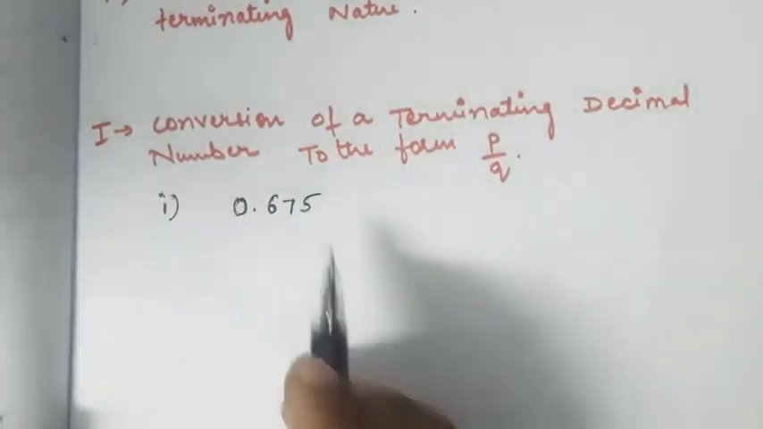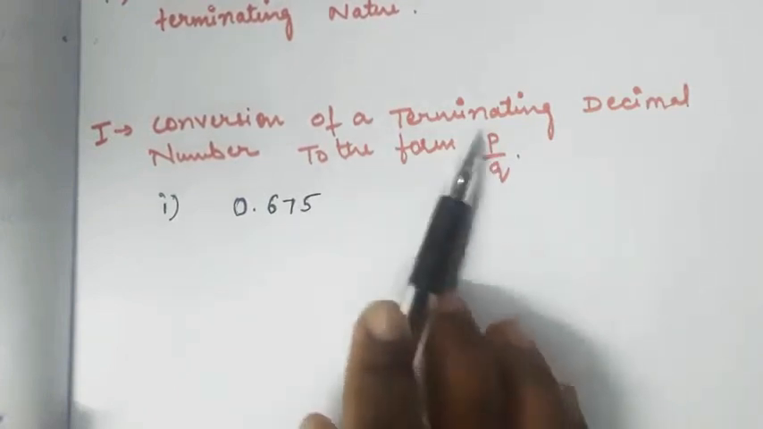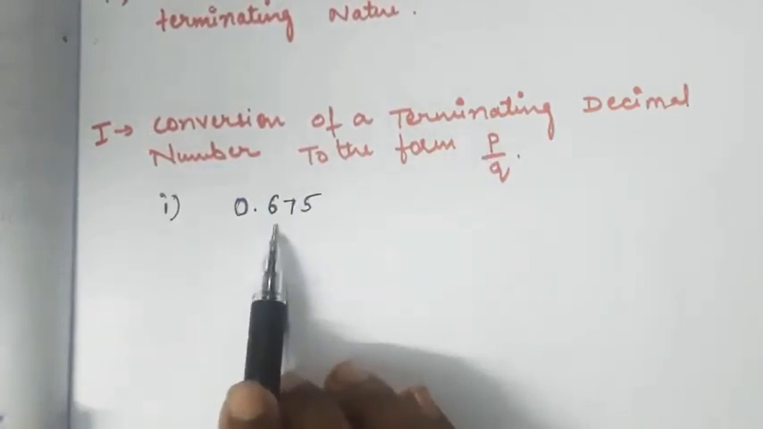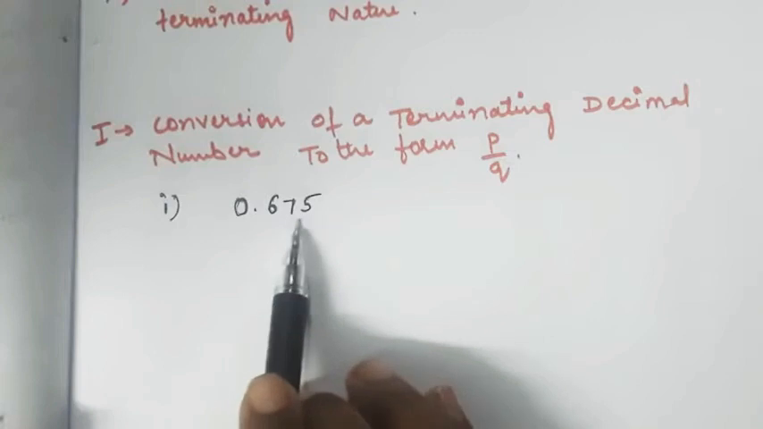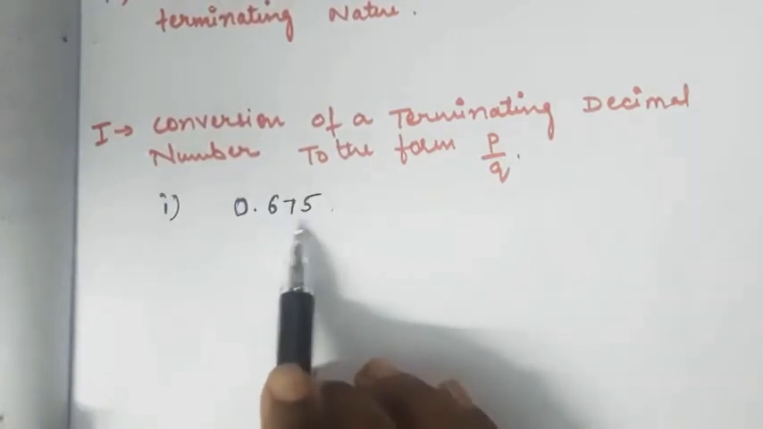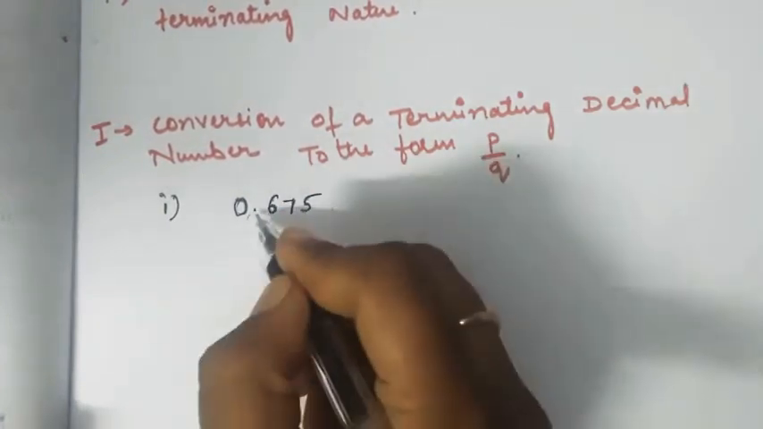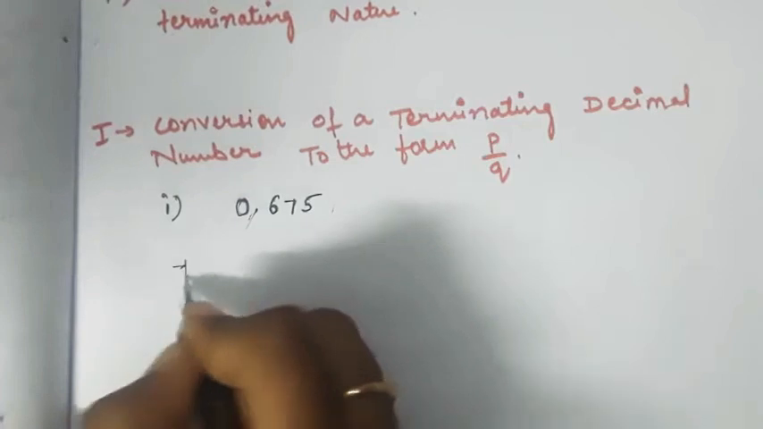Okay. First of all, to convert into the form of p by q, first determine the number of digits in the decimal part. Here there are three digits in the decimal part. So we need to remove this decimal part.